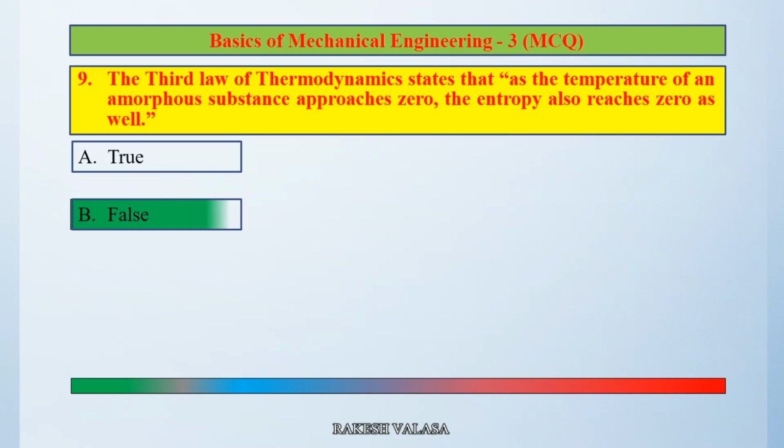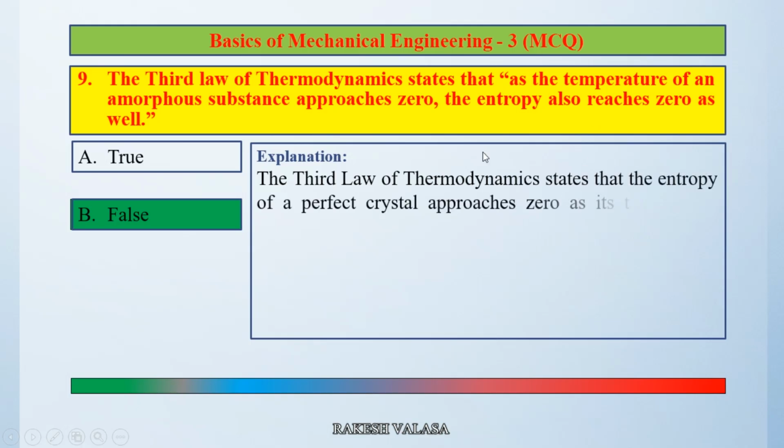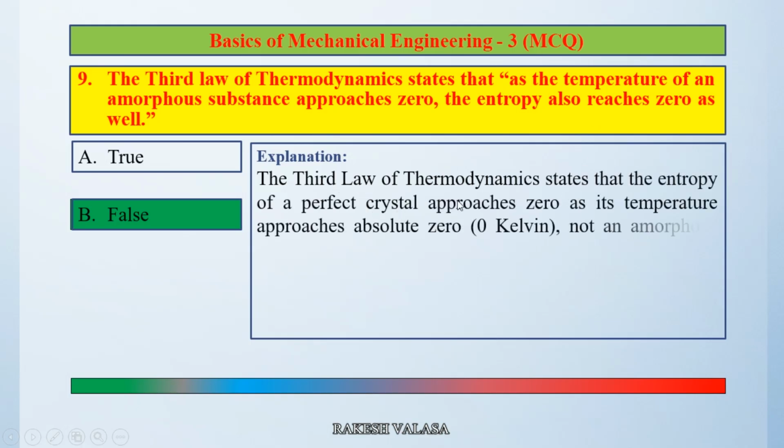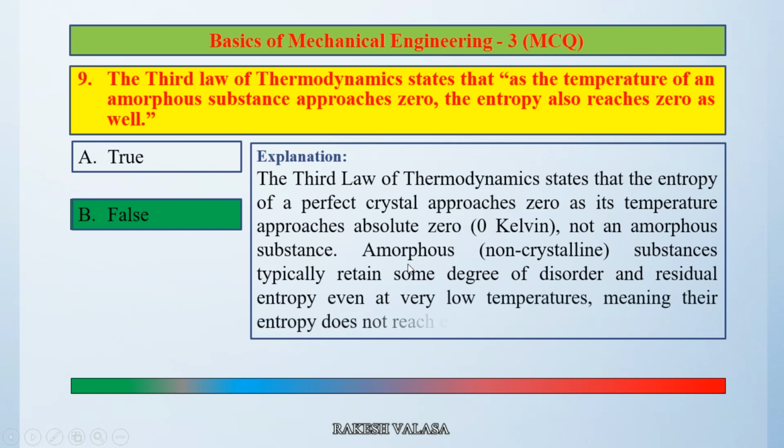Let us see the explanation. The third law of thermodynamics states that the entropy of a perfect crystal approaches zero as the temperature approaches absolute zero. That means 0 Kelvin. Not an amorphous substance, because amorphous means non-crystalline substances typically retain some degree of disorder and residual entropy even at very low temperatures, meaning their entropy does not reach exactly zero at absolute zero. So the correct answer is option B, false.